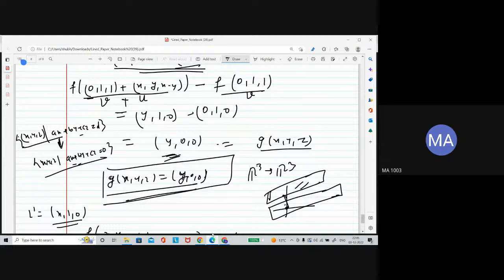Right? Are you getting it, all of you? If the affine subspace is given in this fashion, just substitute the right side 0 and you will get the corresponding subspace.